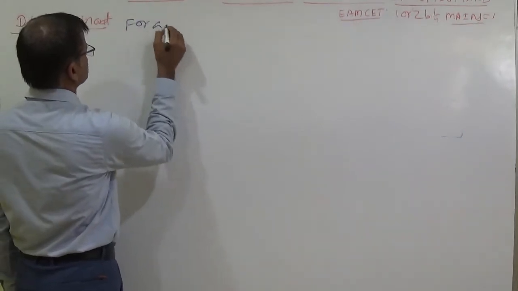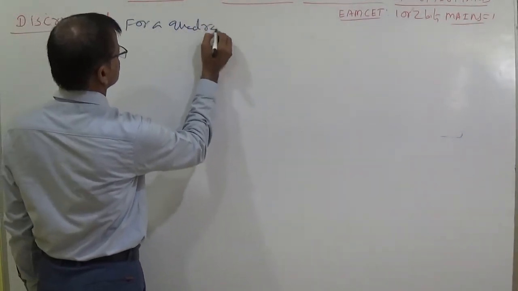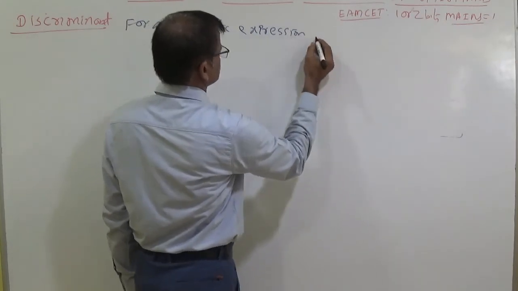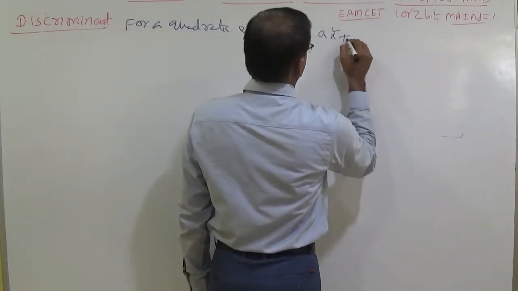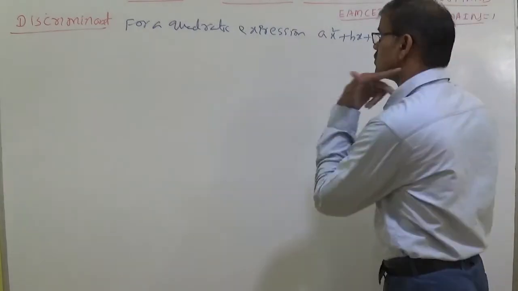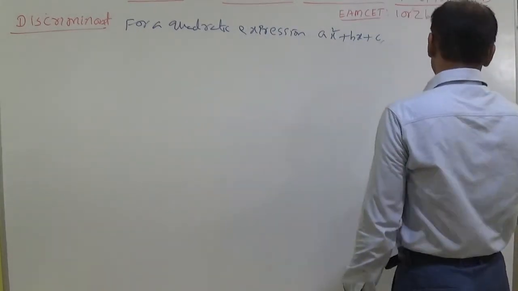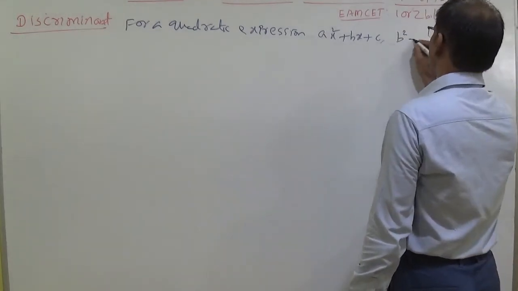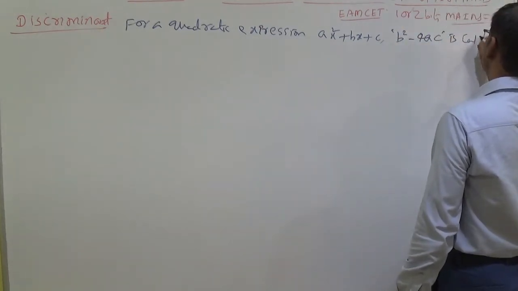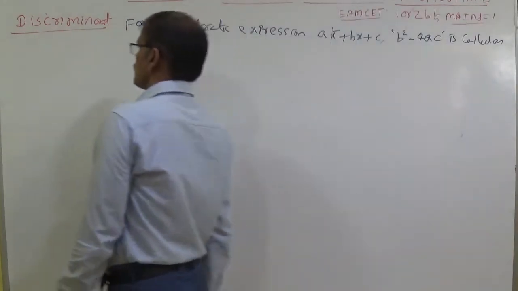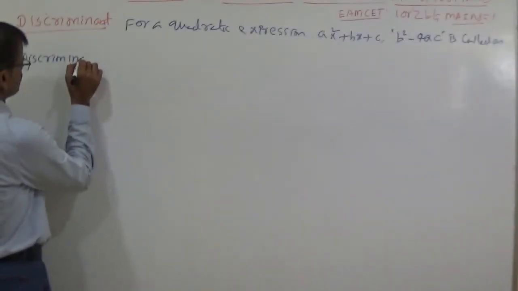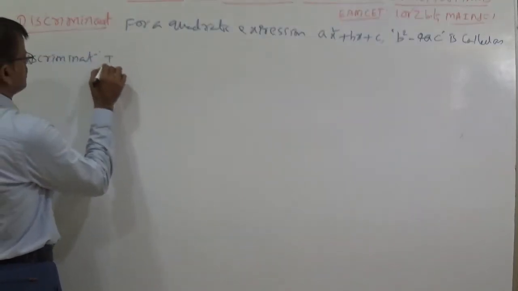For a quadratic expression ax square plus bx plus c equal to 0, or simply ax square plus bx plus c, b square minus 4ac is called the discriminant.